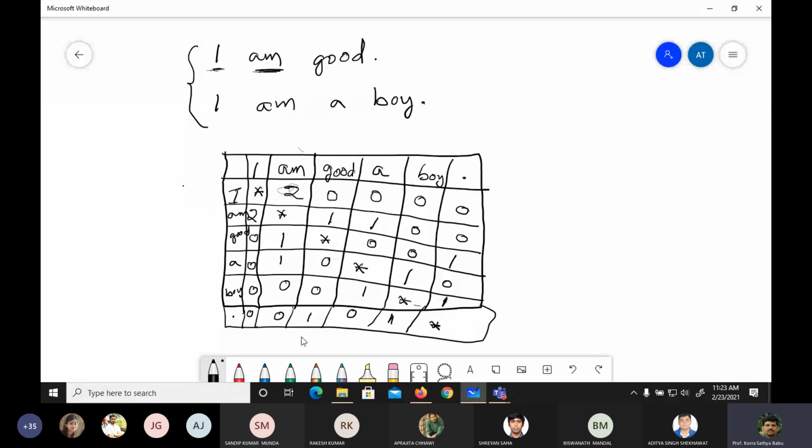So this one, we will call the co-occurrence matrix, or simply a count matrix. Okay, this is the count matrix.